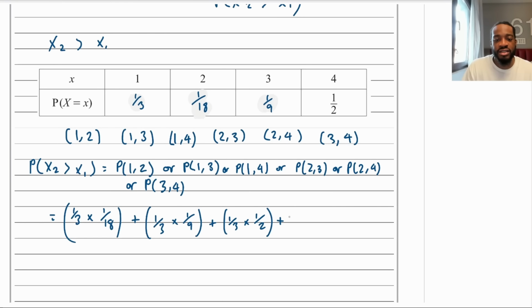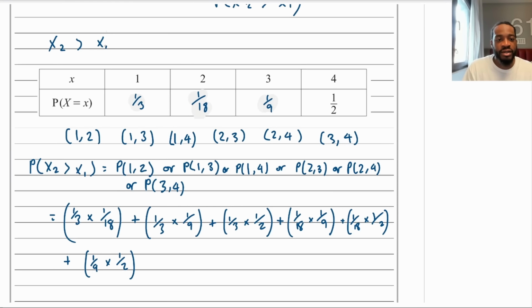So plus, the probability of 2 is 1 over 18 times 1 over 9, then 1 over 18 times 1/2. And then the last one is plus the probability of 3 and 4, which is 1 over 9 times 1 over 2.